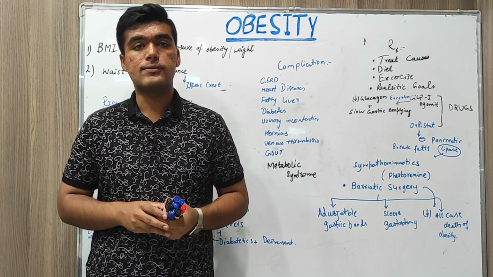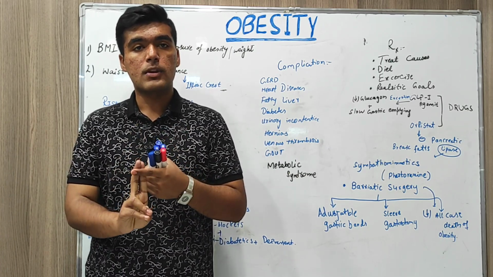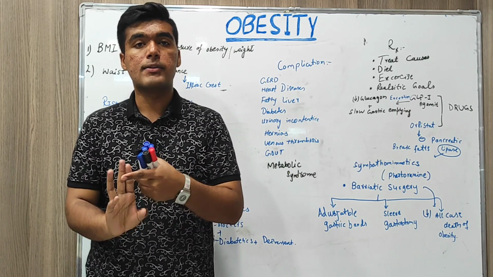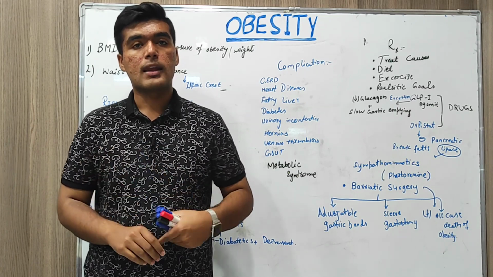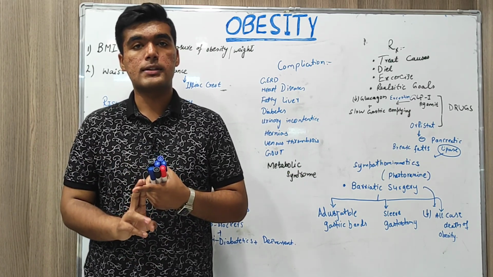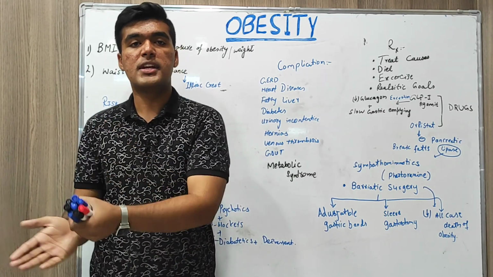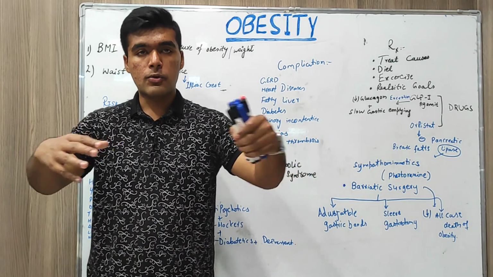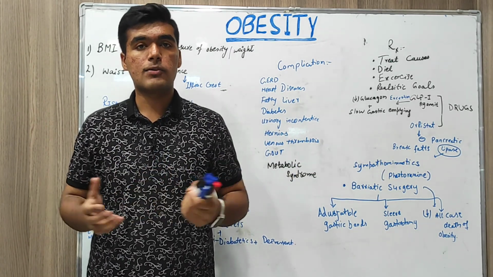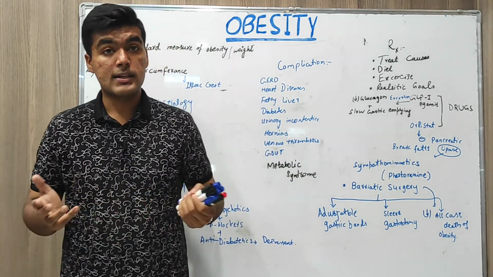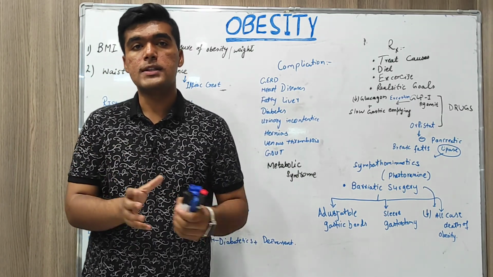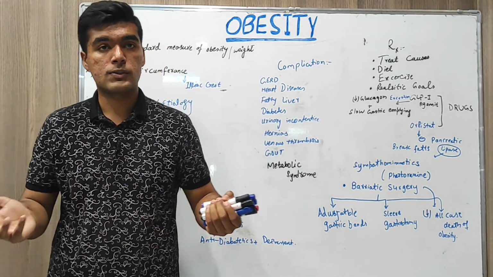What we are going to discuss is first, methods of measurement, how we can identify whether a person is obese, underweight, normal, or overweight, as well as complications, risk factors, and treatment: surgical, pharmacological, and behavioral. And at the end we are going to make a conclusion. So let's discuss our first point, which is basically the methods to identify whether a person is obese, overweight, underweight, or normal.